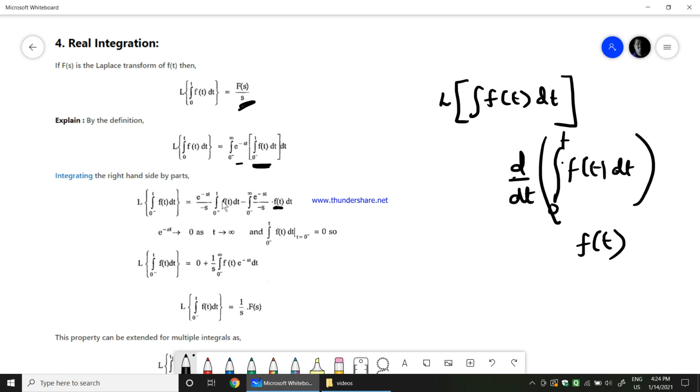So this complete term becomes 0, plus this s comes out, so minus into minus is plus, so 1 over s integration of 0 minus to infinity f of t into e power minus st dt. Now this integration of 0 to infinity f of t e power minus st is equal to F of s. Therefore the Laplace transform of the integration of 0 to t of f of t dt would be equal to F of s divided by s.